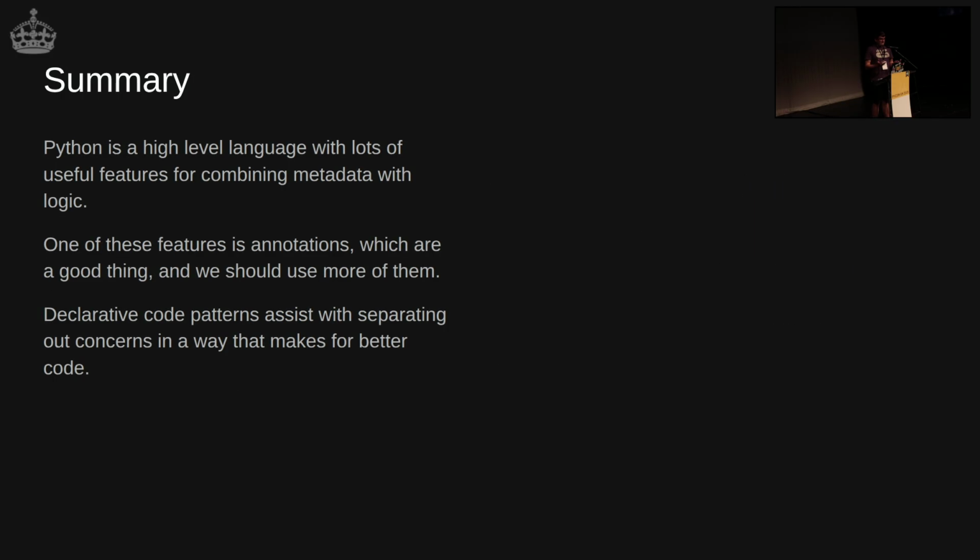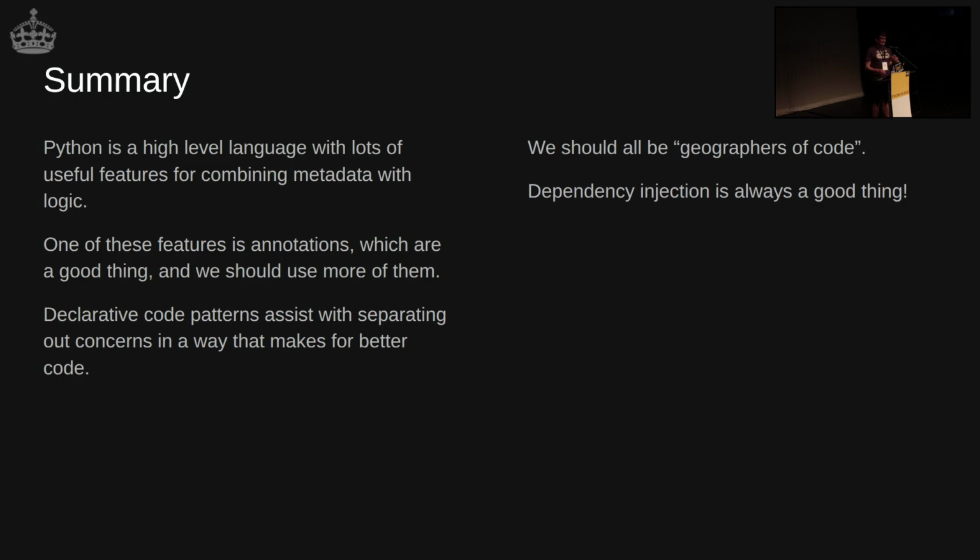So yeah, just in summary, and I'm sorry there's maybe not time for questions. Actually, it's the first time I've delivered this talk, so feedback is very, very welcome, and I'll have to slim it down in future. But Python's a very high-level language, with lots of useful specs for combining metadata and logic. Annotations, good thing, use them more. Declarative code, as much as you possibly can. Be a geographer of code, just because I like geography. And yeah, dependency injection, just do it. Great. Thank you very much.